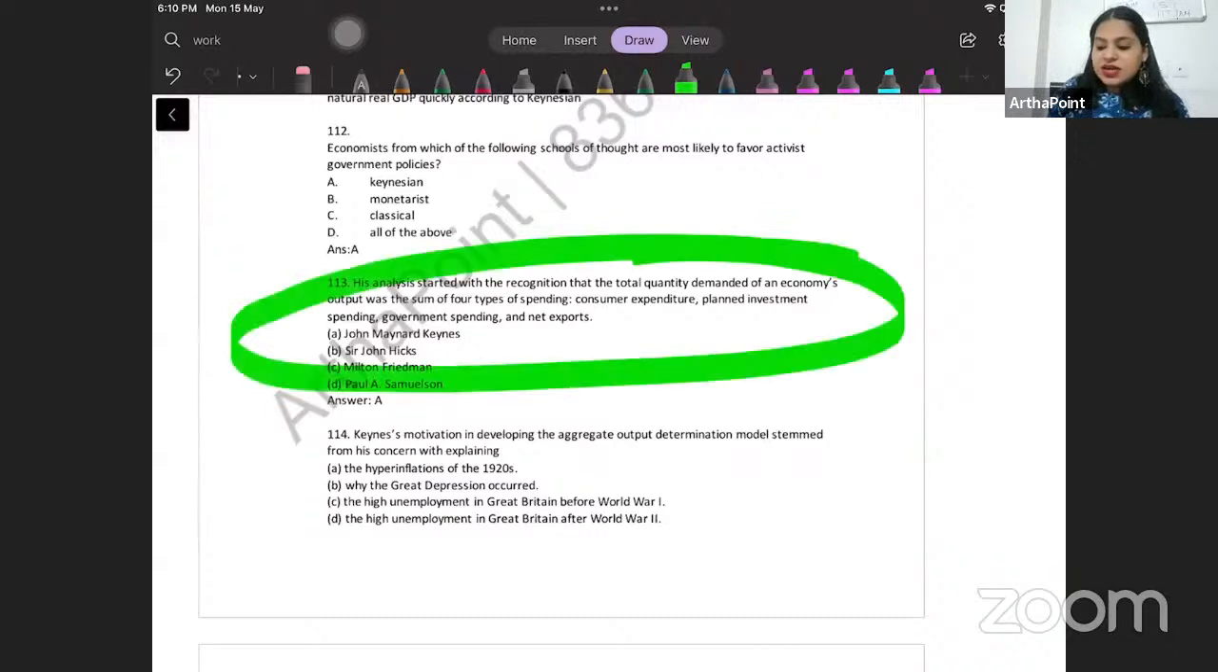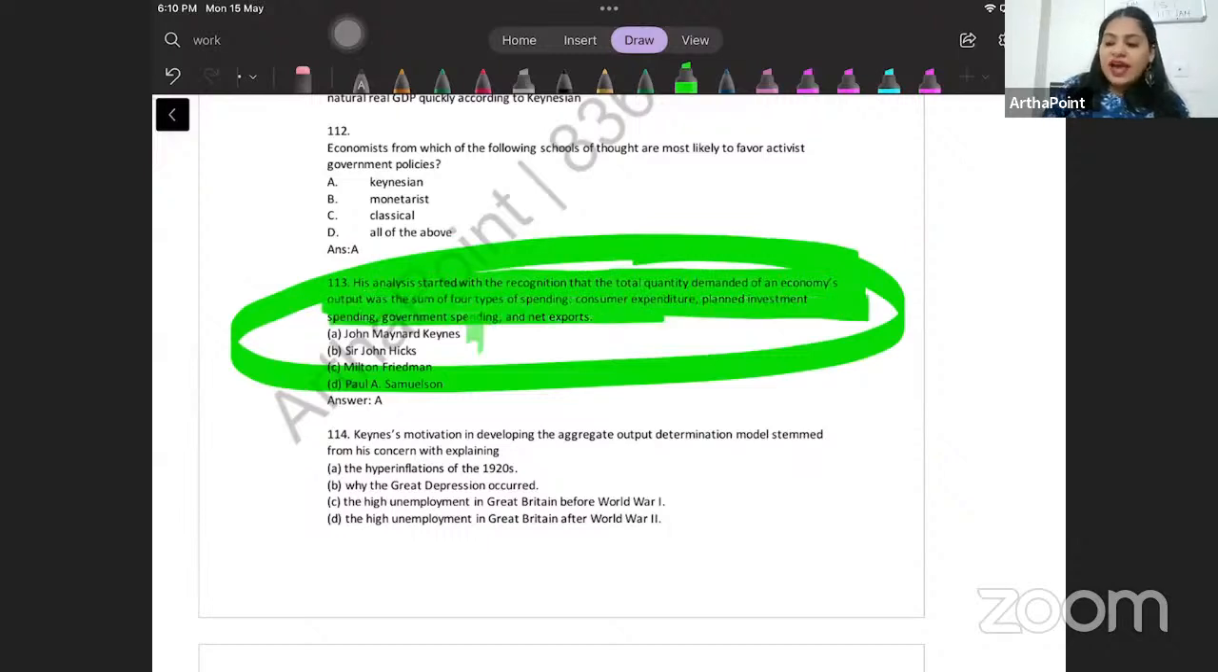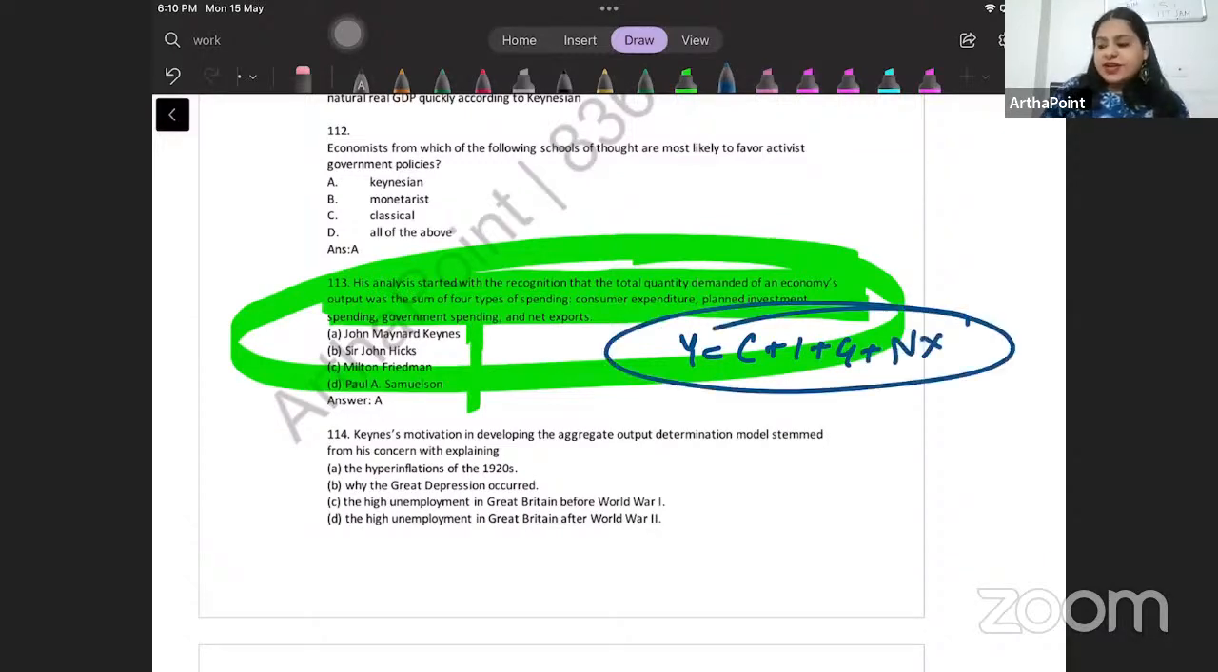His analysis started with the recognition that total quantity demanded was the sum of 4 types of spending. Who is the economist? Now we actually know that Y is equal to C plus I plus G plus NX. This is the identity. All of us know that. But did we ever try and think who gave this? Not many of us. When we were doing lectures also, we just started with the expenditure equation and started solving for the multiplier. But in the CUET paper, they will ask you who introduced it. And you should know it was Keynes, right?